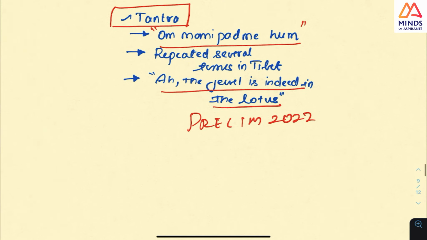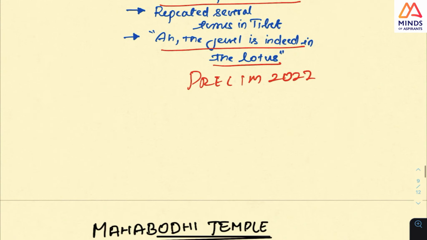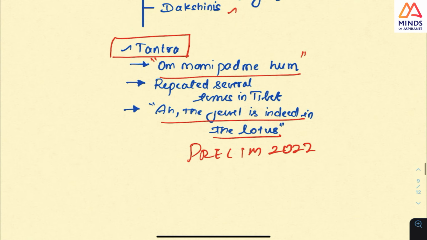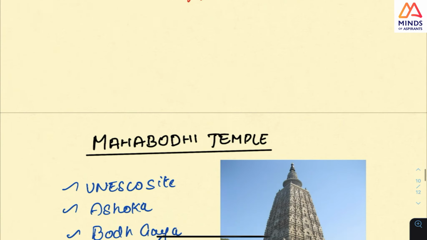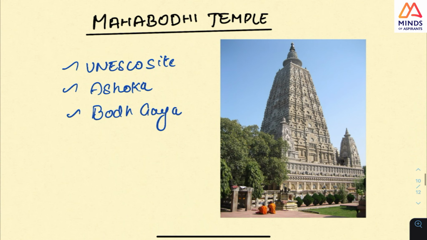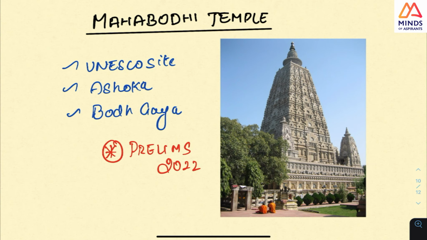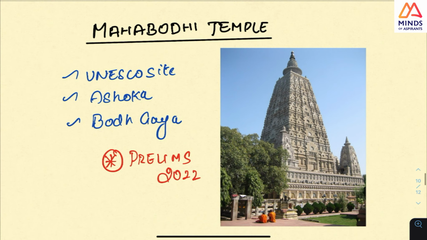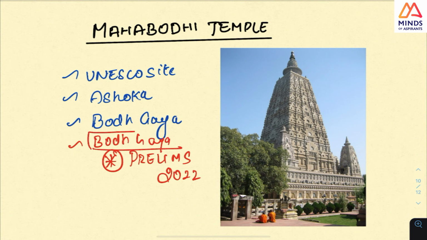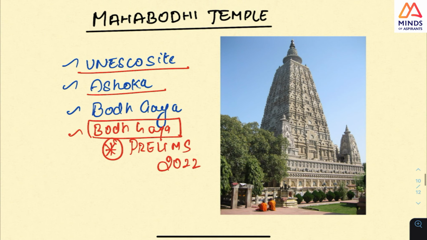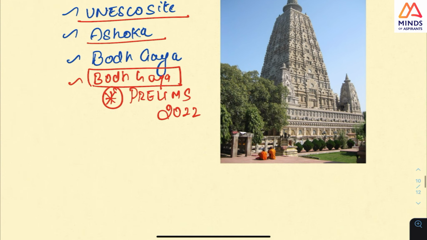So what you should look at is the whole differentiation of Hinayana, Mahayana and Vajrayana. Vajrayana is about mantra and tantra and something like that. But one more thing I want you to look at, maybe this time, for Prelims 2022. Whether this might come or not, I am not sure, but anyway, Mahabodhi, this is the point. I kept telling there is a temple in Bodh Gaya. So what is this temple? The Mahabodhi temple is a very important UNESCO site, built at the time of Ashoka, and this can come this time. So I want you to look at all these questions.